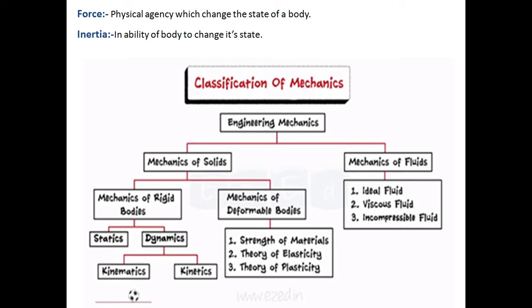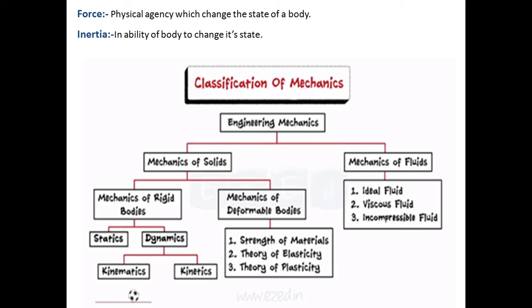What is statics? Statics is the branch of engineering mechanics which deals with the study of forces when the body is in rest condition. Okay, got it? The study of forces when the body is at rest is statics. The study of forces when the body is in motion is dynamics.